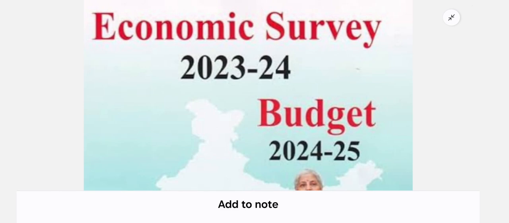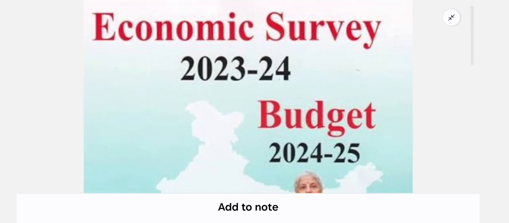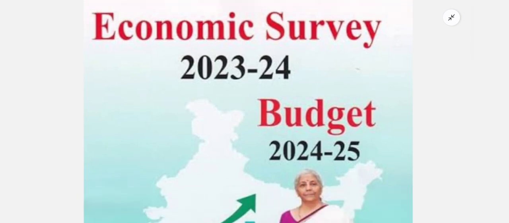Basically my aim was to tell you that economic survey is a backward looking document, whereas budget is a forward looking document. That is why the economic survey was 2023-2024, and the budget was 2024-2025. The economic survey is generally released by the Union Minister of Finance and Corporate Affairs, Nirmala Sitharaman, in the parliament on 31st January, because in the economic survey they are analyzing a few things.